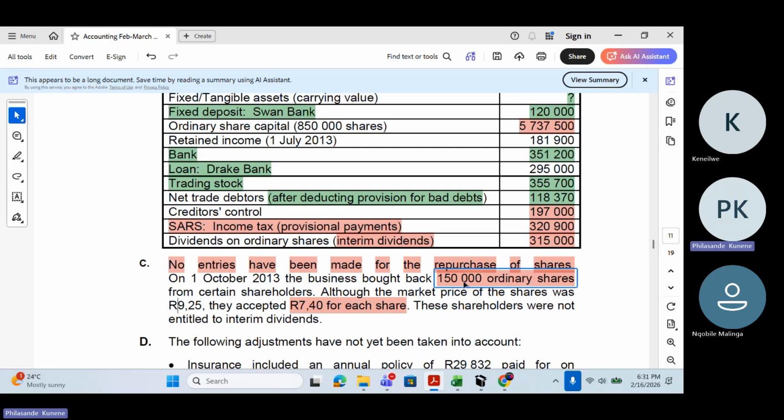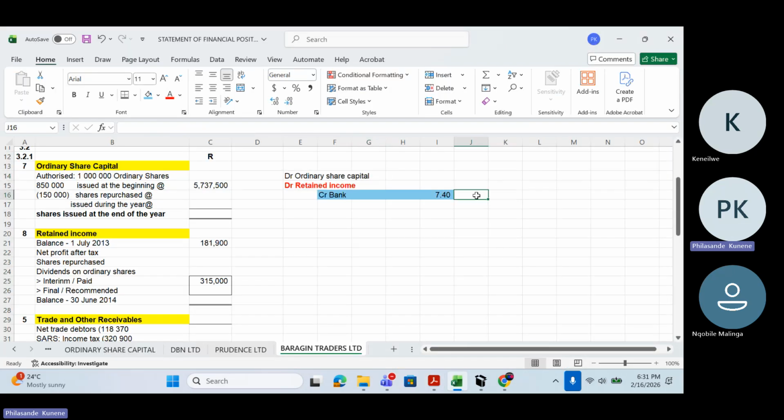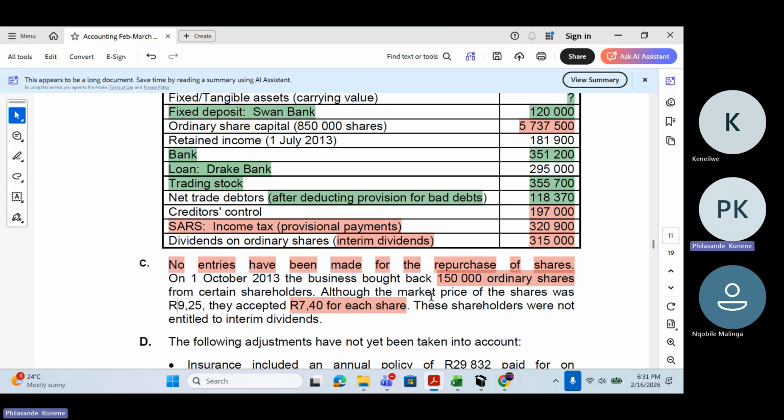I need to go and look at the issue price, because this side was what was paid, right? And then debit ordinary share capital, I need to check the issue price here. So how much was the issue price when I was issuing these shares? These 150,000 shares that I'm buying back today, at how much did I issue them?